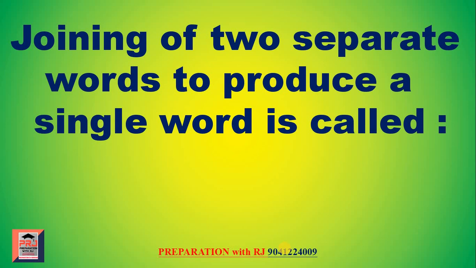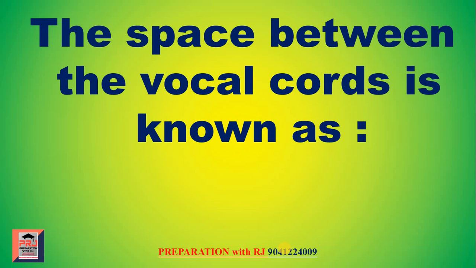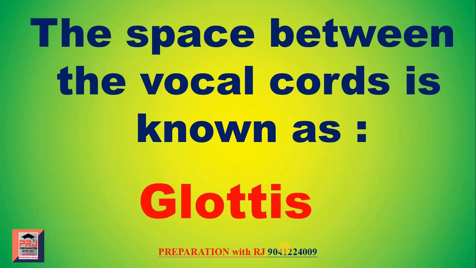Joining of two separate words to produce a single word is called compounding. As an example, bookshop, bathroom. We combine two separate meaningful words together, bath and room. Then we join them as bathroom. This is called compounding. The space between the vocal cords is called the glottis.